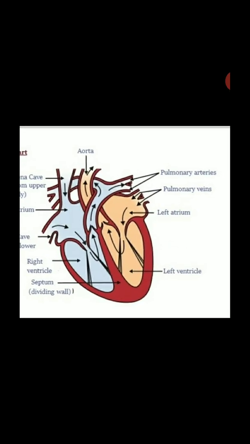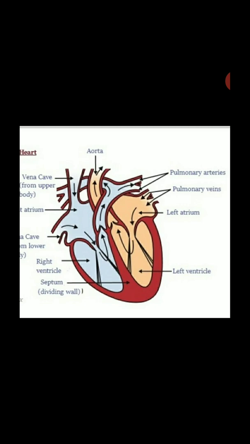It is on the top. Then you can see that the right atrium receives the deoxygenated blood from the body through the vein called the vena cava, and the vena cava is the largest vein of our body. The point to be noted: the biggest artery of our body is the aorta, and the largest vein of our body is the vena cava. One more question can be asked from here: name the biggest artery of our body, name the largest vein of our body. You must know these two also.